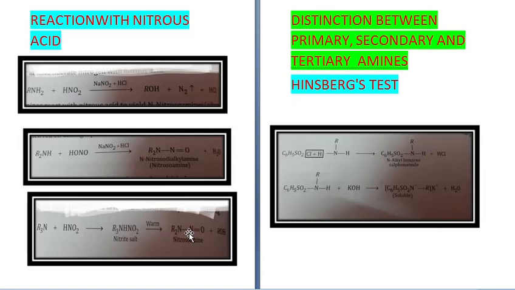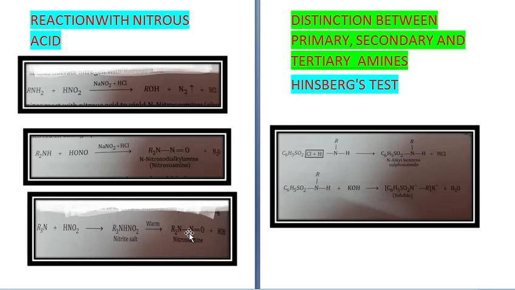Next we have to study the distinction between primary, secondary and tertiary amines. The first is Hinsberg's test. In this test, the amine mixture is treated with benzene sulfonyl chloride, formula C6H5SO2Cl, also known as Hinsberg's reagent, and then the solution is made alkaline with aqueous KOH and some ether is also added.